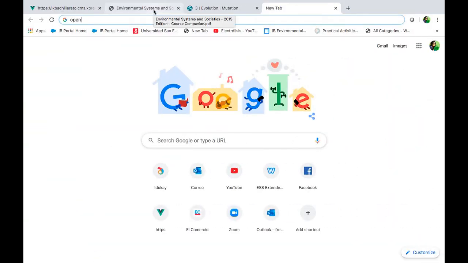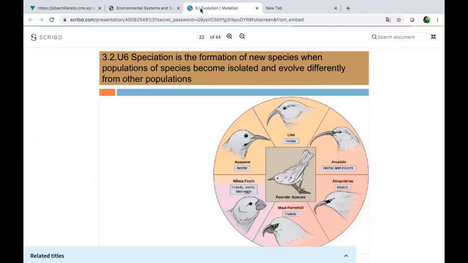Today we're going to continue with Origin of Species Part 2. In this part, we're going to talk about speciation. Speciation is the formation of new species, okay? We already saw something about this in the last class, about how the formation of new species is developed, okay? So speciation is the formation of new species when populations of species become isolated.